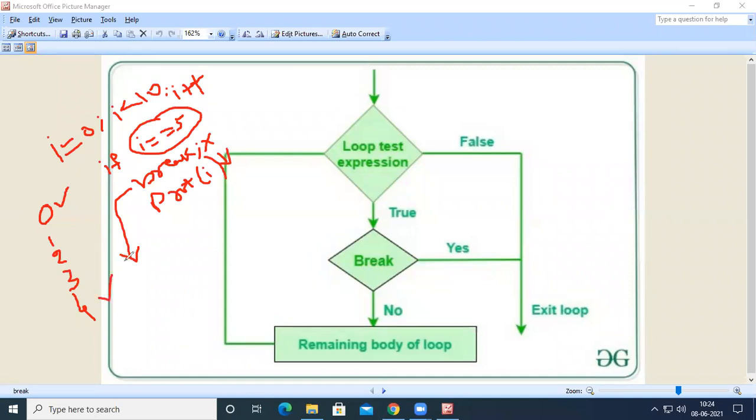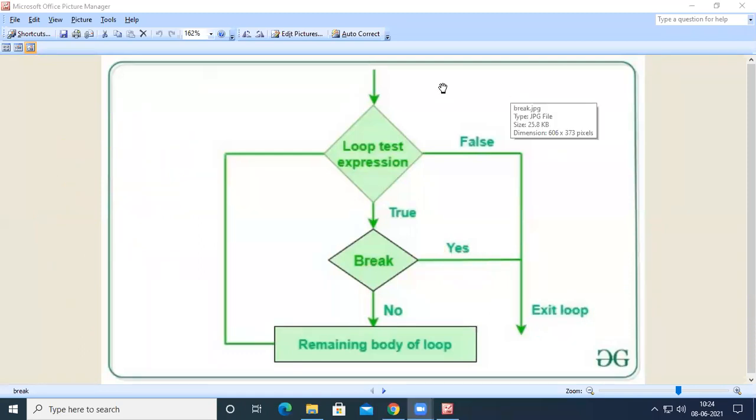After printing 4, the value of I will become 5. Whenever the value of I is 5, here the break condition is true. I equal to 5 will become true. If it is true, we just exit out of the loop. So what break generally does is, it will terminate the loop. It will terminate the loop.